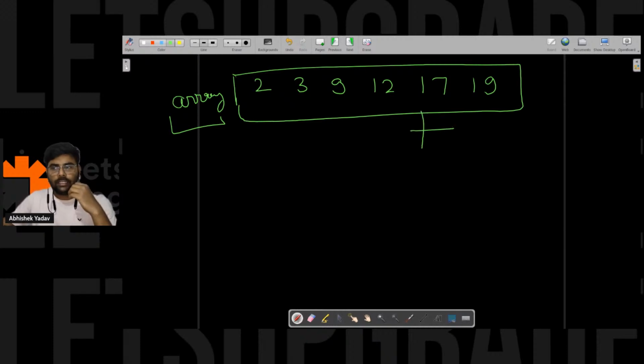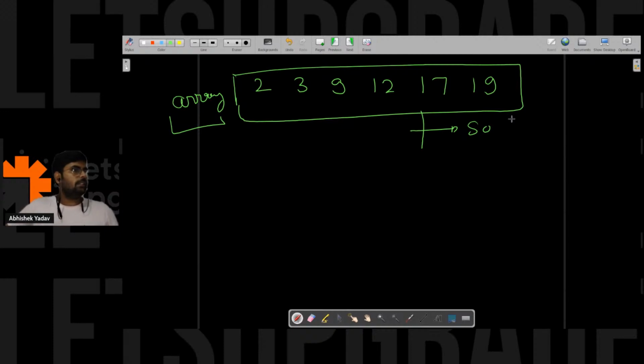So guys, in which order is it sorted? It is sorted in ascending order, right? Correct. So here you can say that this array is sorted.